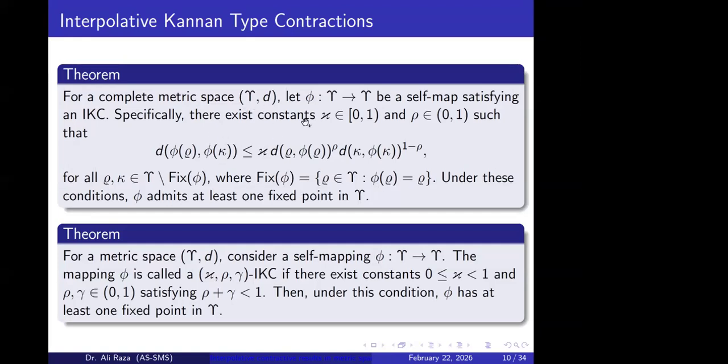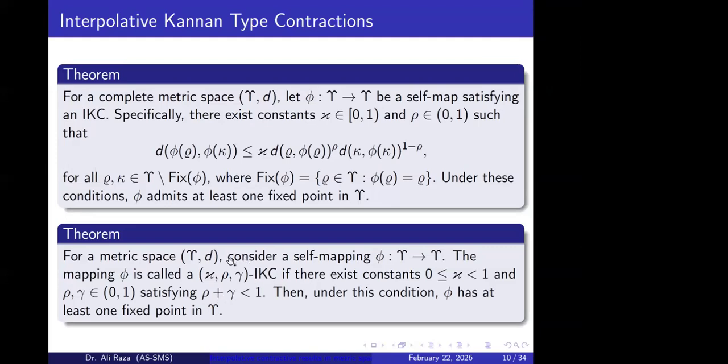So if a self-mapping satisfies this interpolative Kannan type condition over a complete metric space, then it guarantees the existence of a fixed point. Here is the result for a metric space with self-mappings: the mapping is called interpolative if there exist constants. Secondly is the case when the sum of the interpolative exponents is less than 1. Basically, the first theorem is related to the case when the sum equals 1, and this one is for less than 1.